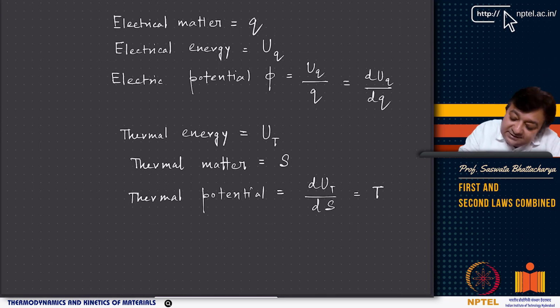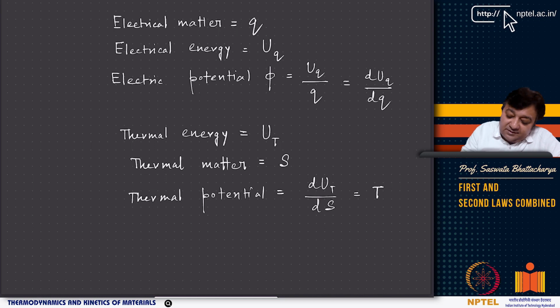Say, for example, electrical energy is U_Q, energy due to charge, and electrical matter is charge, Q. Now electric potential phi is U_Q by Q, or dU_Q by dQ, right? So this is something that we are very familiar with. Electric potential is basically the change in electric energy with change in electric matter, or change in charge, right? So that is going to be the electric potential.